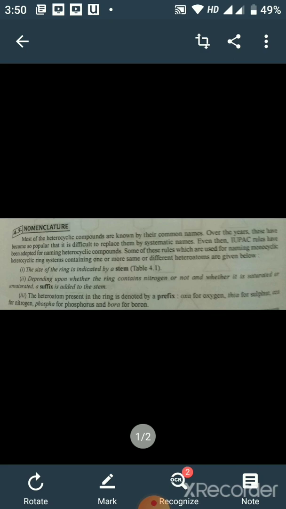They may be monocyclic heterocyclic compounds. So when we see the nomenclature of the heterocyclic compounds, first we will see the heteroatom in the ring. If the ring is monocyclic and a heteroatom is there, it will be given